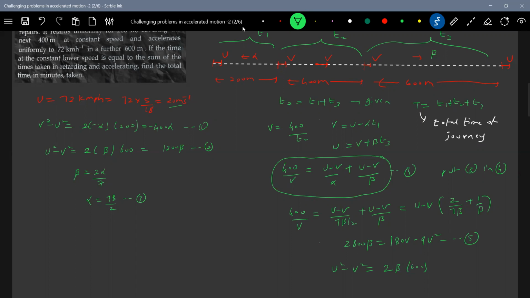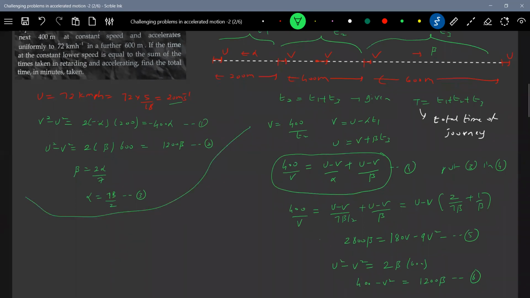Okay, this will become 400 minus V square equal to 1200 beta. Equating these two, we'll get a quadratic equation. I'm giving all the equations numbers.